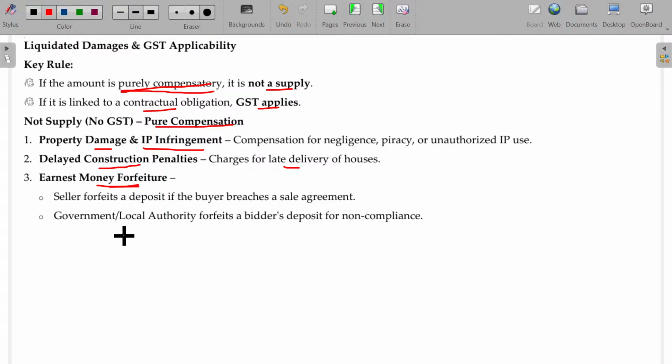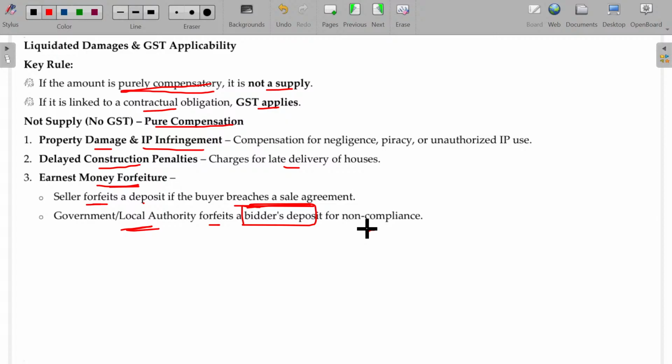Earnest money forfeiture. While going for quotations, for any order, government order, I may quote my price. Based on a few more prices, the supplier may decide to whom the order will be finalized. The deposit is called earnest money. Sometimes it may be forfeited. Seller forfeits deposits if the buyer breaches the sale agreement. Government or local authority forfeits a bidder's deposit for non-compliance.